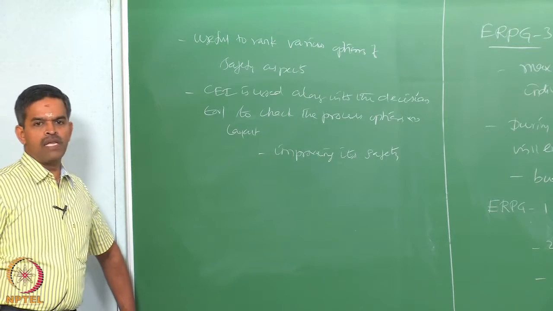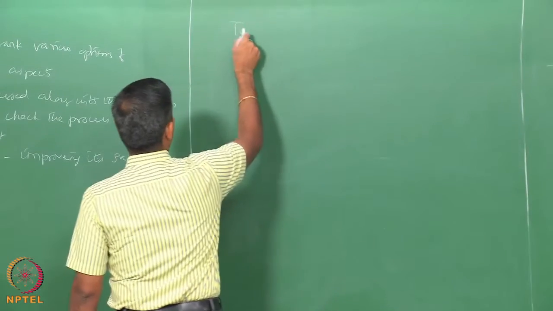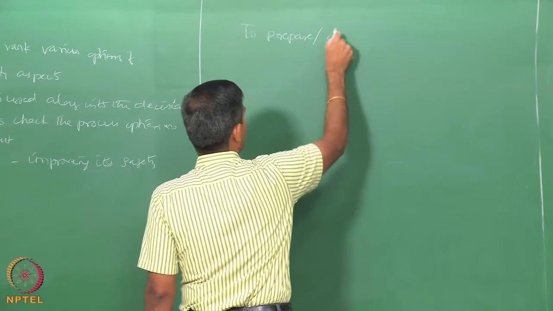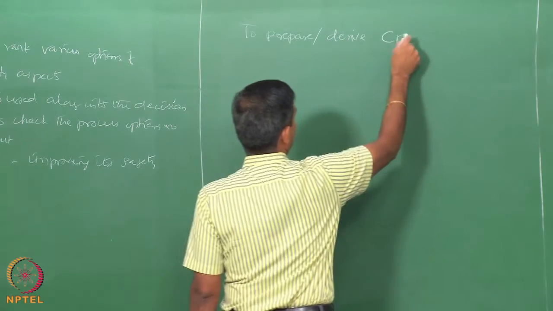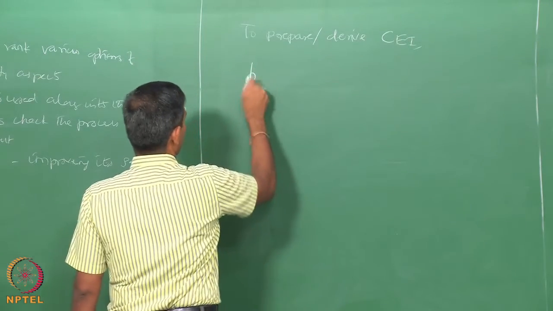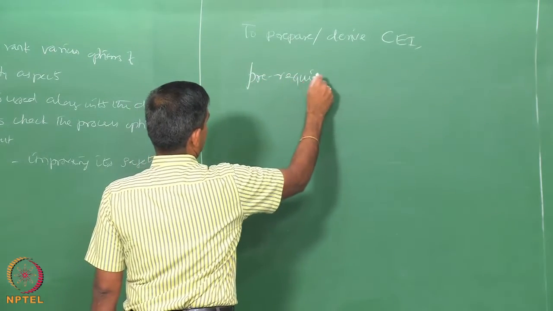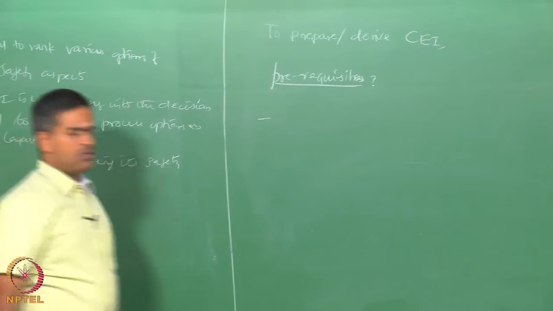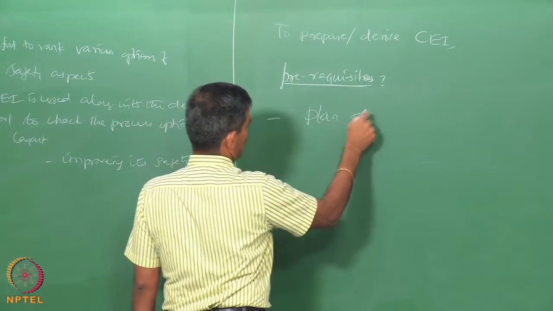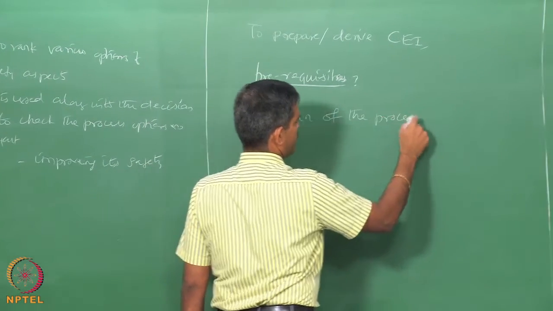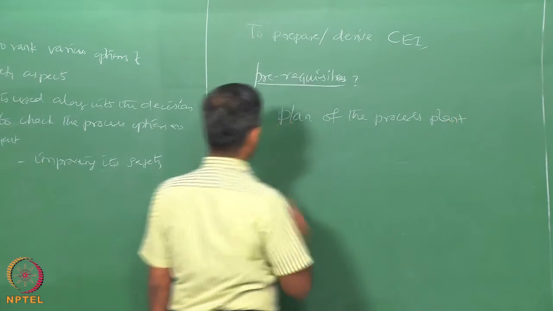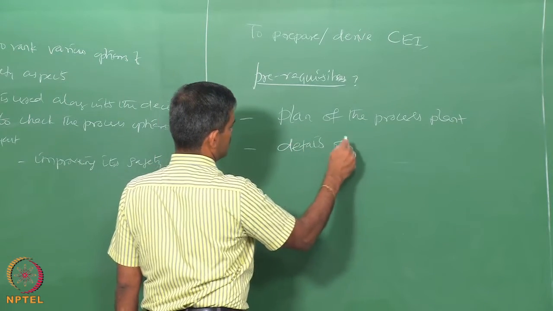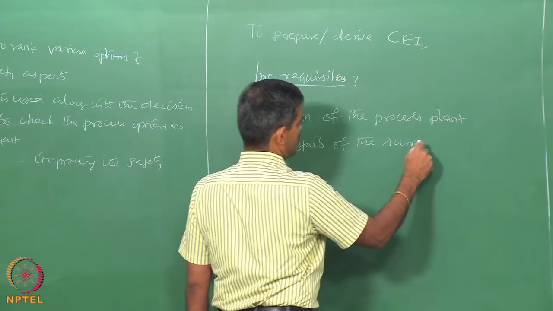Now, what do we need for carrying out CEI? So, to prepare or to derive the chemical exposure index, what are the prerequisites? One, you should have the plan of the process plant, that is the layout. One should also have details about the surrounding areas where the plant is located.